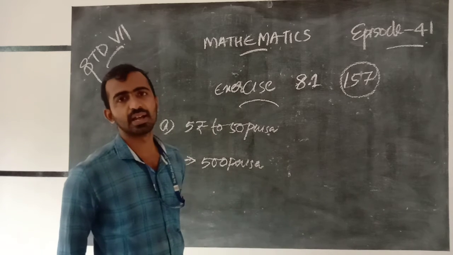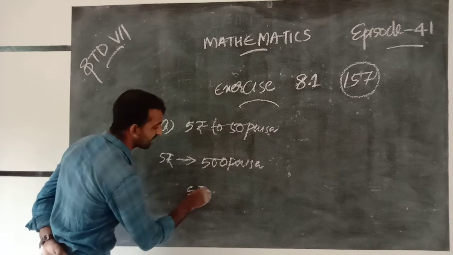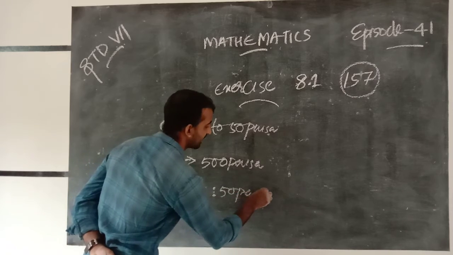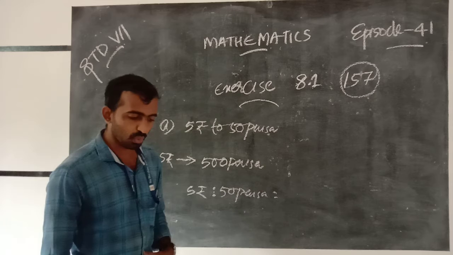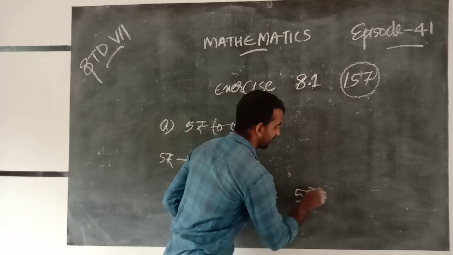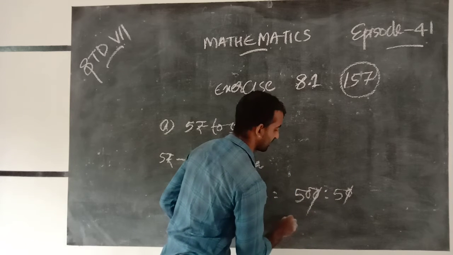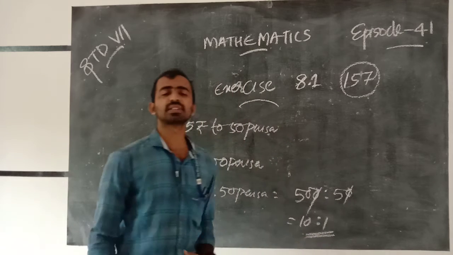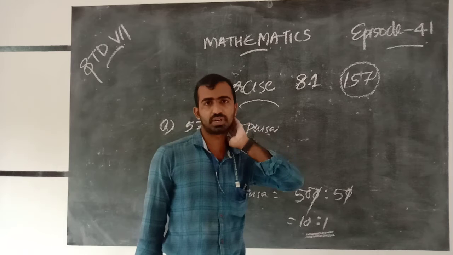That is, 5 rupees is to 50 paise equals 500 is to 50. The answer is 10 is to 1.